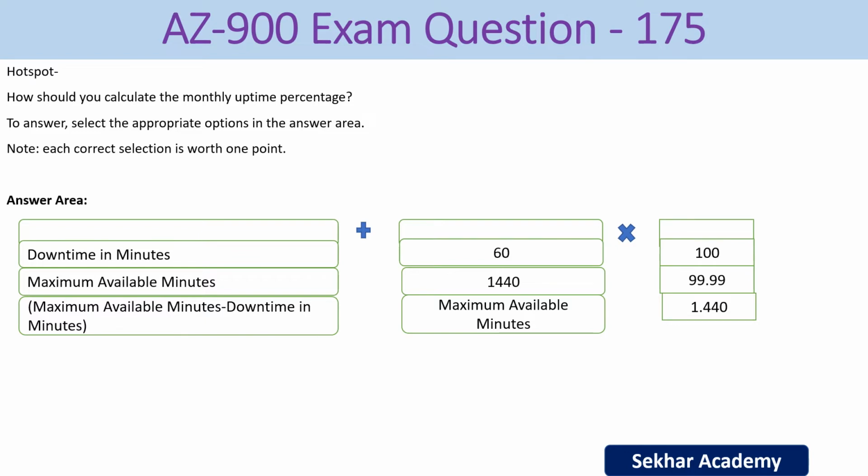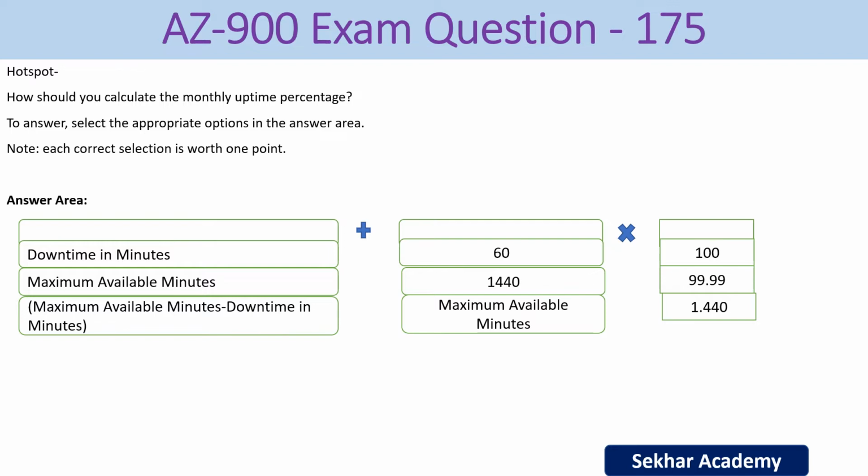AZ-900 exam question number 175. How should you calculate the monthly uptime percentage? To answer, select the appropriate options in the answer area. Each correct selection is worth 1 point. On the answer area, for the first part we have the options: downtime in minutes, maximum available minutes, and maximum available minutes minus downtime in minutes.